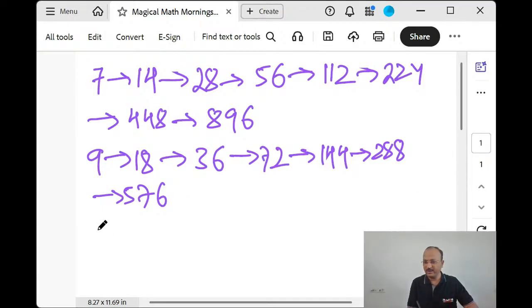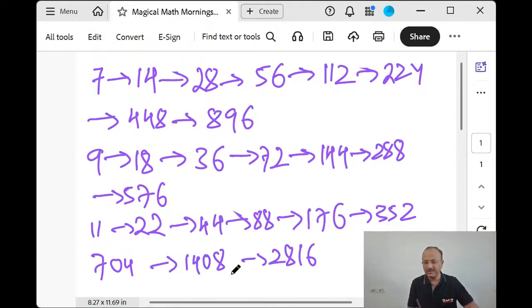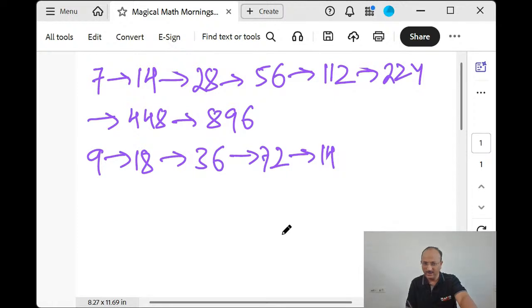Same with 10, it's not required. 10, 20, 40, 80. This is very easy. Let's check for 11. 11 doubled is 22. When you double, 44, 88, 176, 352, 704, 1408, 2816. Like this it continues. As far as possible, we should try to do this in our mind and visualize just the double of that number. 12 I will not do because we have already considered 6 doubled.